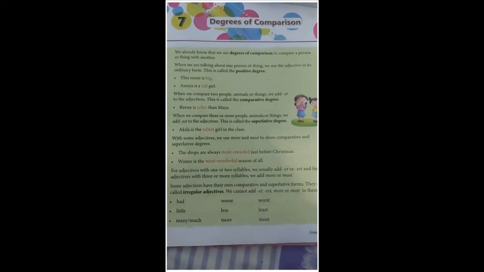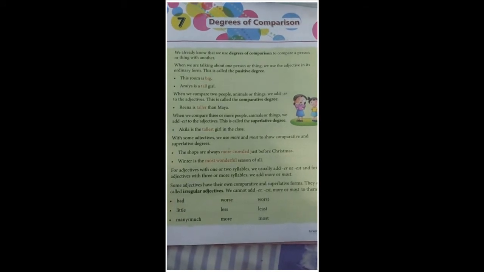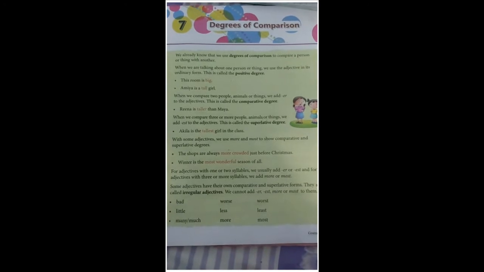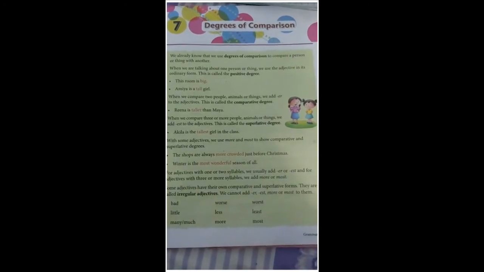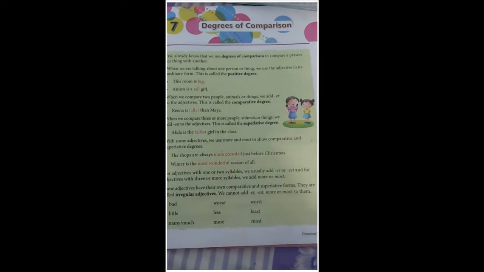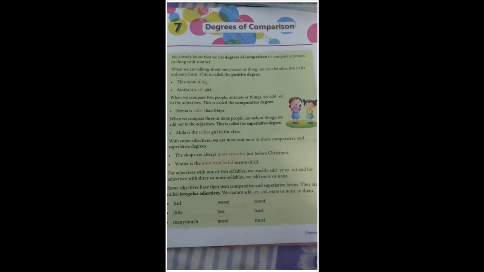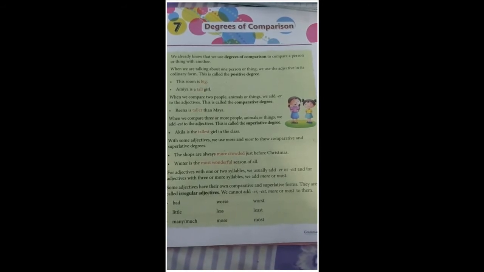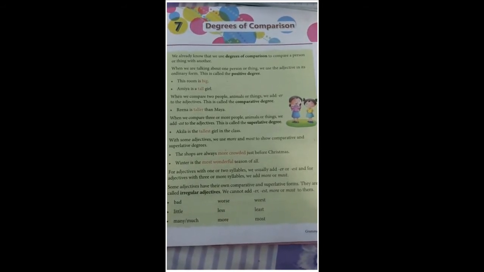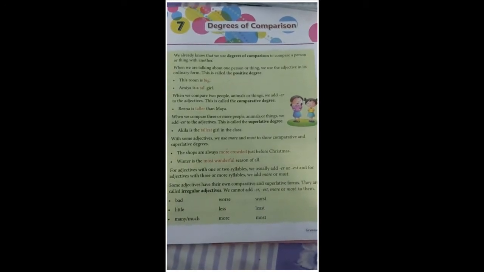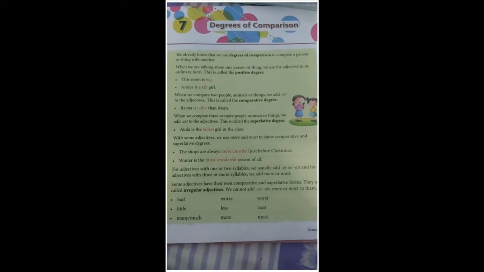Let's start off with positive degree. Here in this book it's written, when we are talking about one person or thing, we use the adjective in its ordinary form. This is called the positive degree. It means that positive degree always denotes the quality of a person, a thing or a group, right? Like here in the example, this is a big room, or Amia is a tall girl, or he is a good boy, she is a good girl. All these things we are denoting the quality of a person or a thing. So here it is a positive degree.